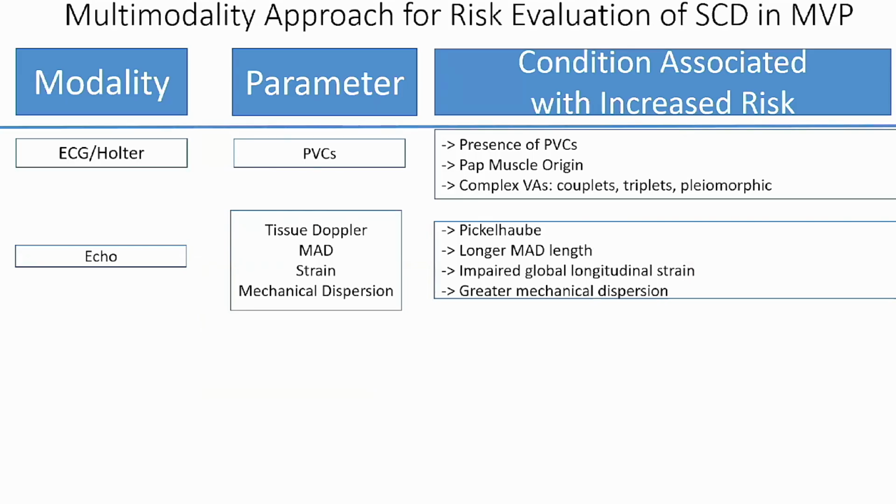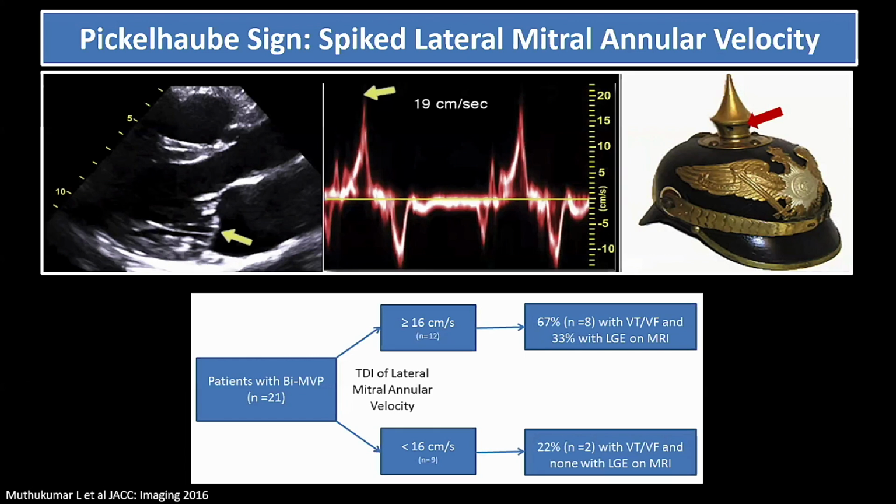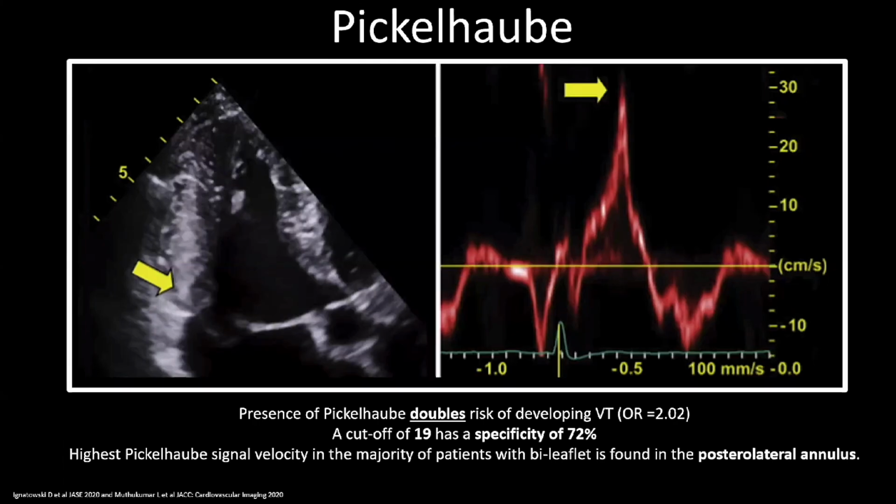The next modality is transthoracic echo, in which you can derive tissue Doppler, mitral annular disjunction, myocardial strain, and mechanical dispersion. This is an example of a Pickelhaube sign, which is a spiked lateral mitral annular velocity. In this study of bileaflet prolapse patients, when the velocity was greater than 16 centimeters per second, 2/3 had VT/VF and 1/3 had LGE or scar on MRI. This is a more recent study on the Pickelhaube showing that its presence doubles the risk of developing VT. And when you use a cutoff of 19, it has a specificity of 72% for predicting ventricular arrhythmias.